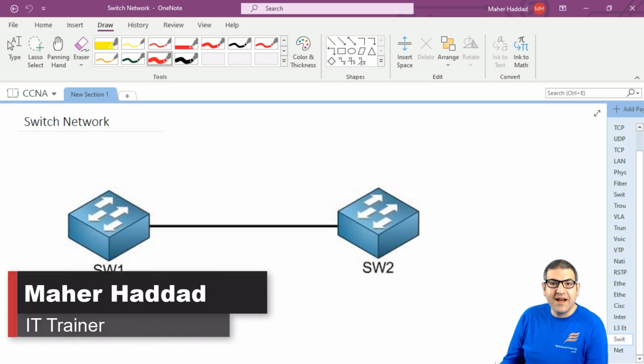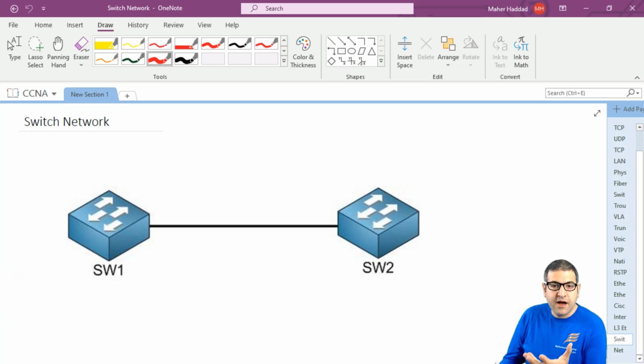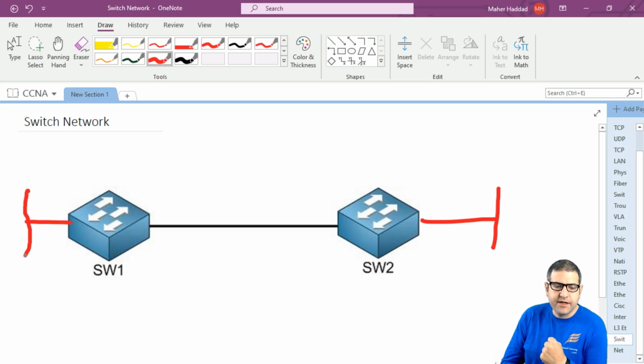So in this lecture, I have to explain to you why it's important to have routing in a network. And when I say routing, that means we need to have a router, because the router can do the routing. So let's imagine that we have this network. We have two switches connected to each other, and each of the switches has a network over here. That is the LAN, all right?